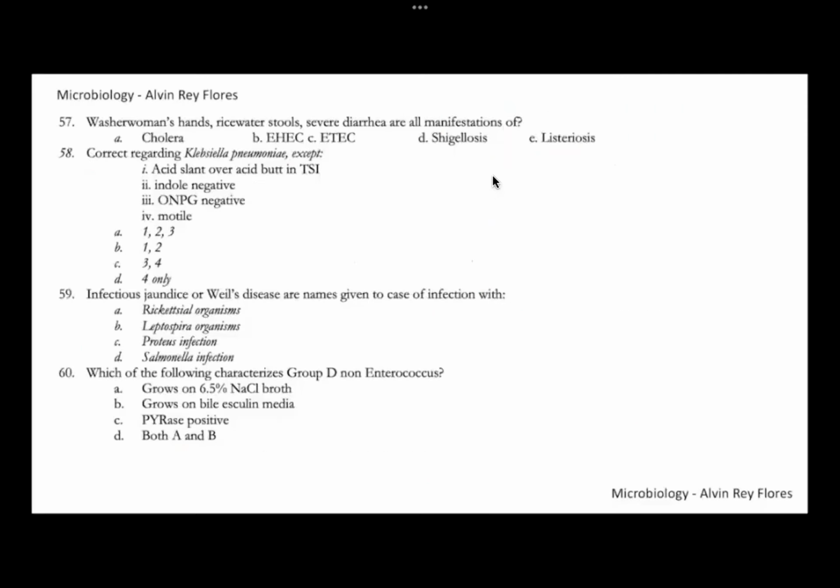57, washerwoman's hands and rice water stools are all associated with what particular disease? This is cholera. Number 57, letter A, cholera. Cholera is associated with Vibrio cholerae, particularly the O1 strains, which are those that are pathogenic. We can isolate Vibrio cholerae using TCBS, very selective and differential for Vibrio. So number 57, letter A.